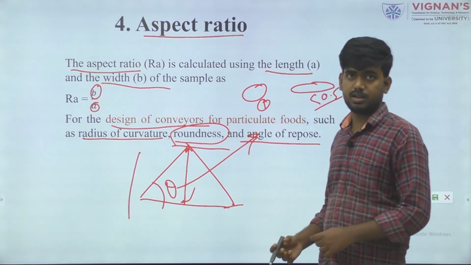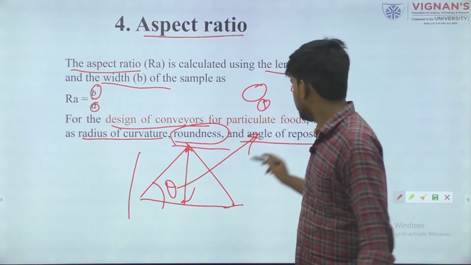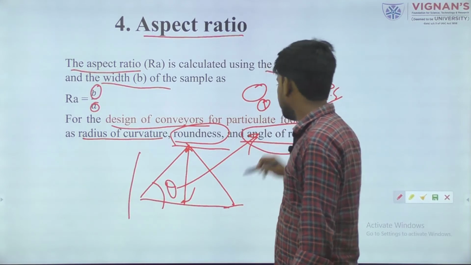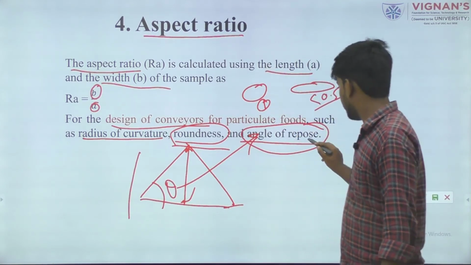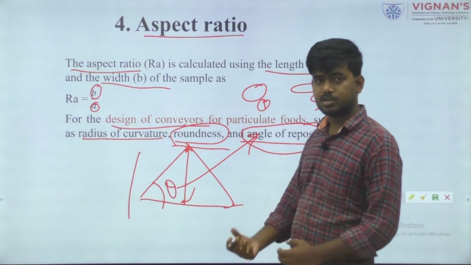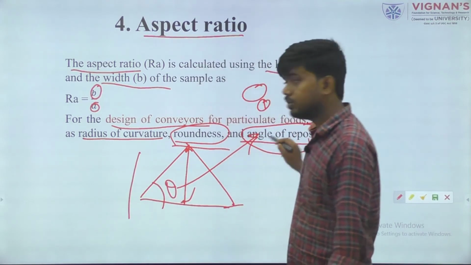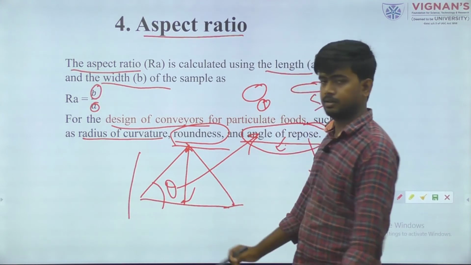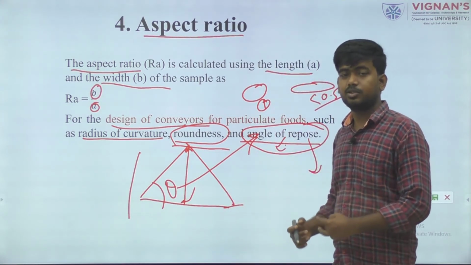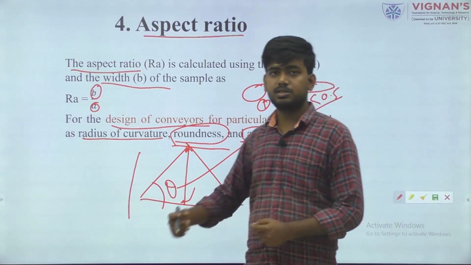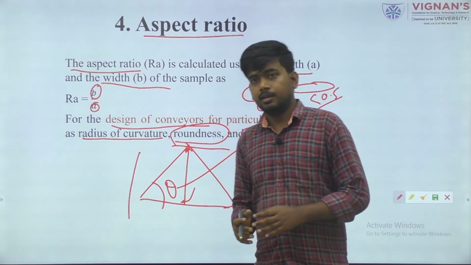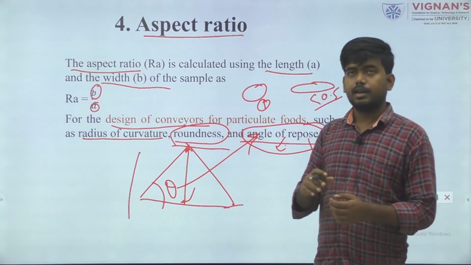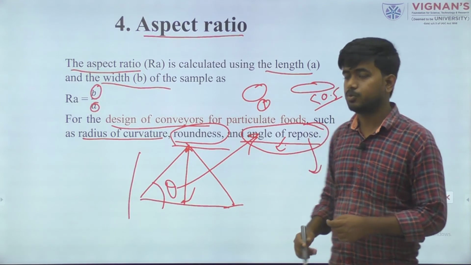If the moisture content of this product is high, then its value will be affected. If it is less, the value will also be affected. If it is coarse material, meaning bigger size, its value is also affected. If it is a smaller, finer particle, it is also affected. So these are interlinked with each other, and anything that changes will directly impact the entire profile of this food property.